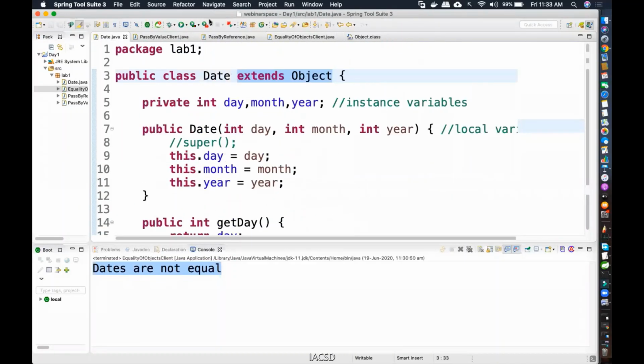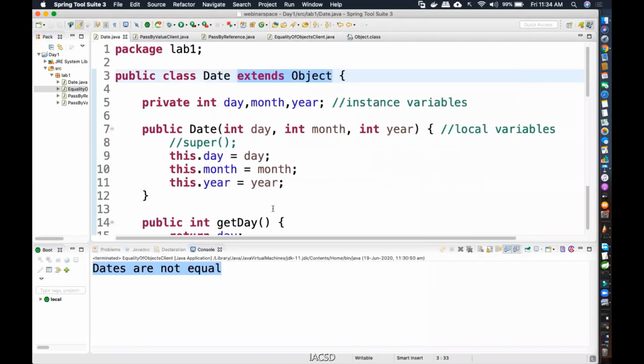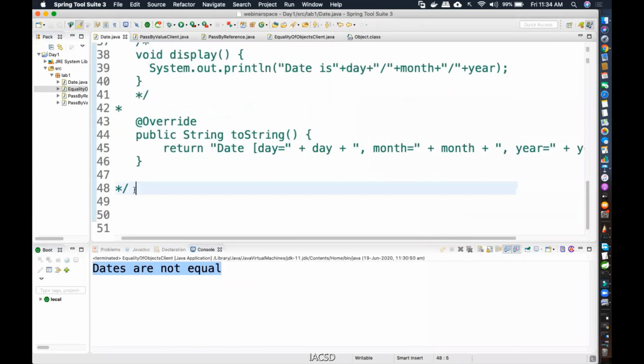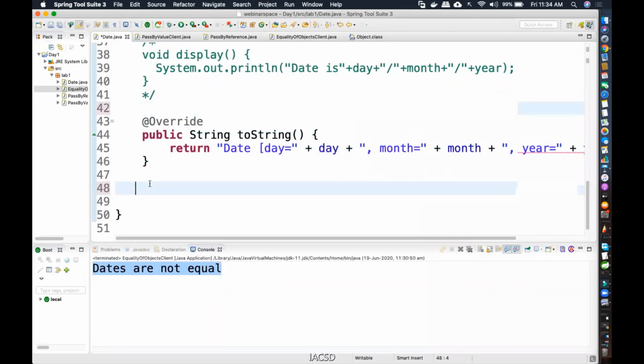So inside the date class, how do I know I have to go inside the date class? Because equals is being called by d1. D1 is of what type? Date type. So in the date class is where you need to override. So inside the date class, I'm going to override the equals method. There are certain rules of overriding. We're not learning method overriding right now, but I'll just tell you the rules.